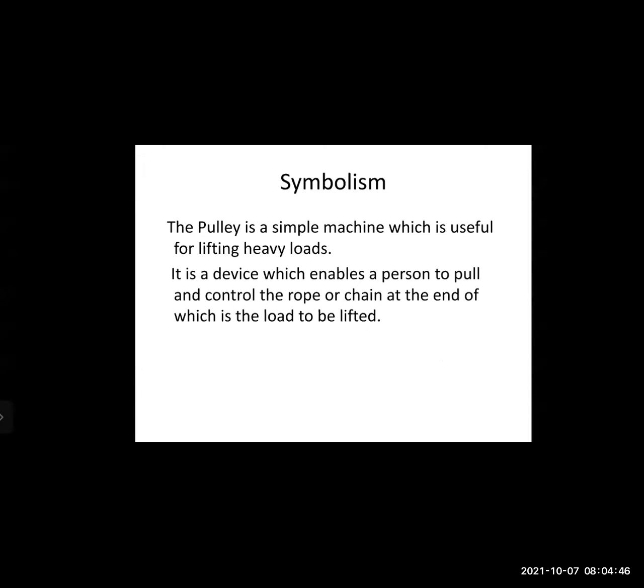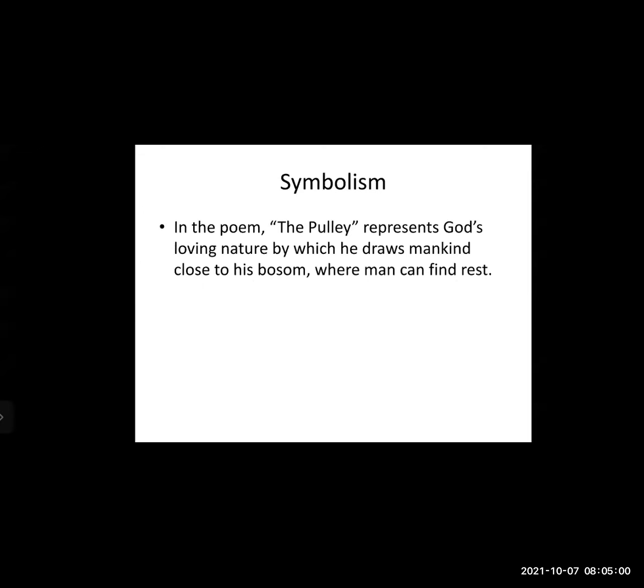We already know the pulley is a mechanical device used to lift heavy loads, and we can control the load using a chain or rope. But here in the poem, the pulley represents God's loving nature by which he draws mankind close to his bosom where man can find rest. Here the pulley symbolizes restlessness.